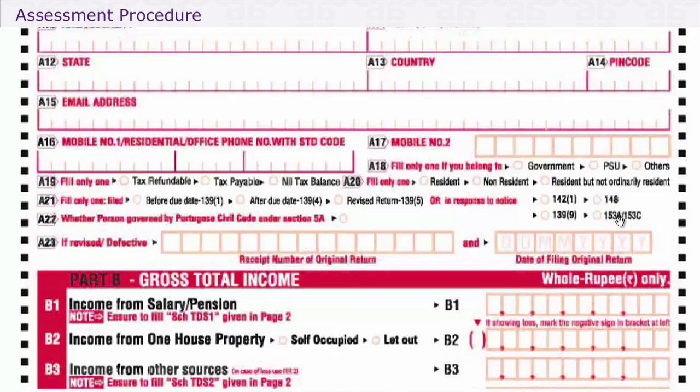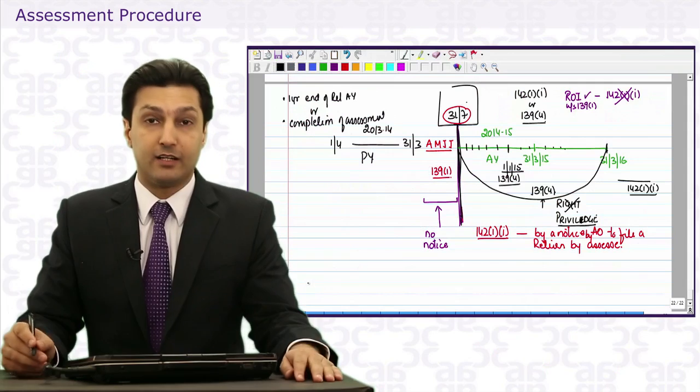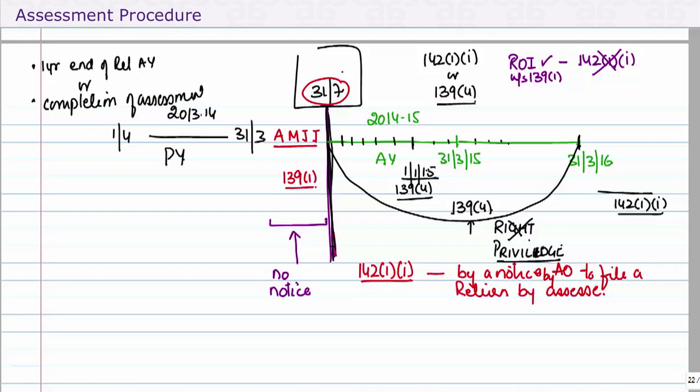Defective return 139, or a return for block assessment 153A, B or C. So the form of return remains exactly the same. So if you are filing a belated return, you will just tick 139.4 and fill up the form. So we were saying this is a return under 139.4. But what if I now receive a notice on 1/3/15 under 142.1.1 seeking a return that I am going to be filing. Now this notice is not valid because I have already filed the return on the date I received the notice.